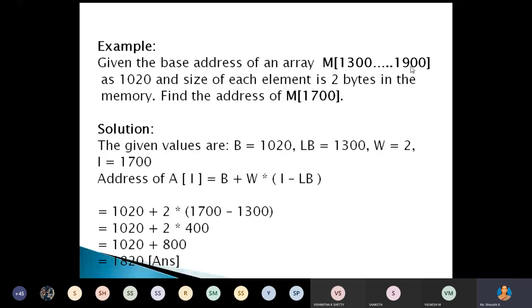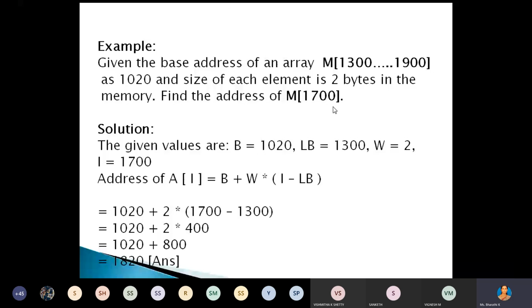The base address of that array is 1020, and the size of each element is 2 bytes. Find the address of 1700. Understood the problem statement?